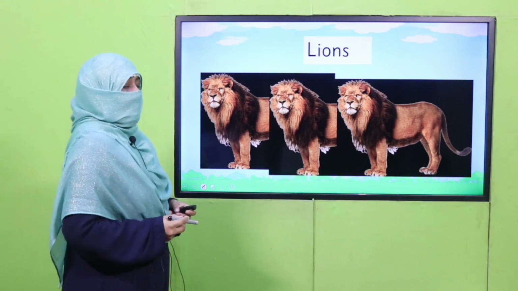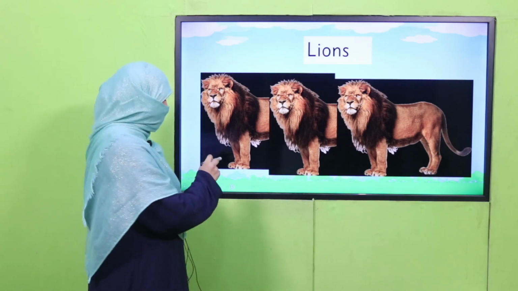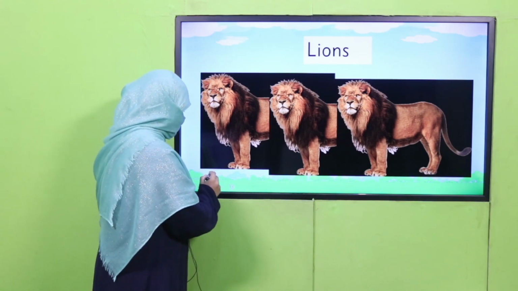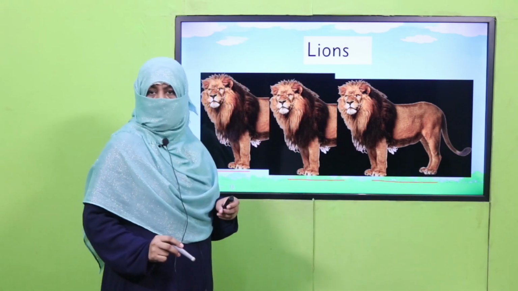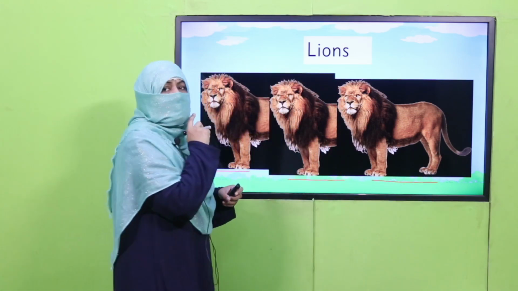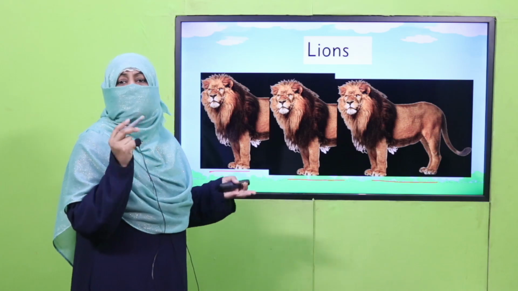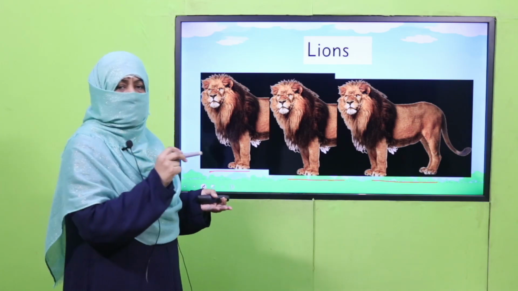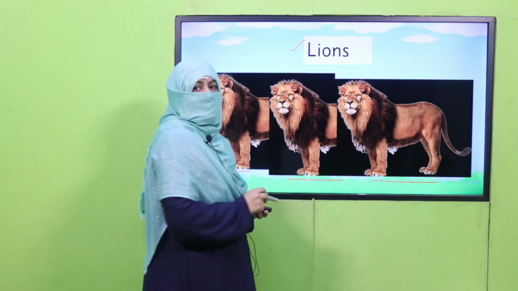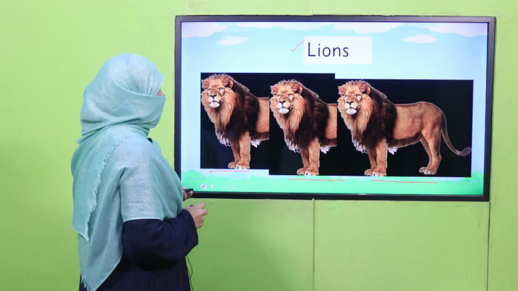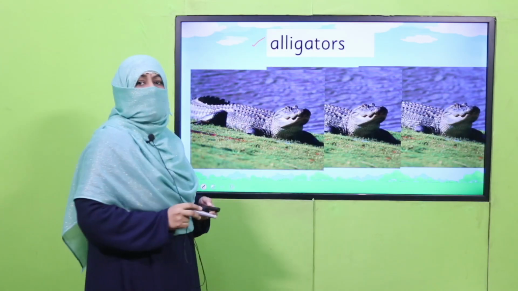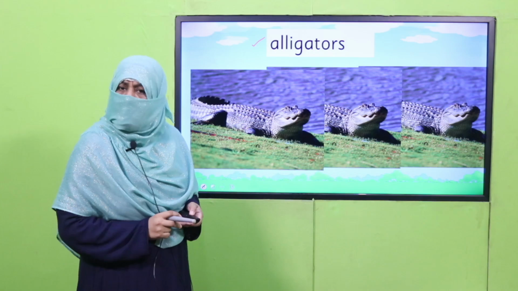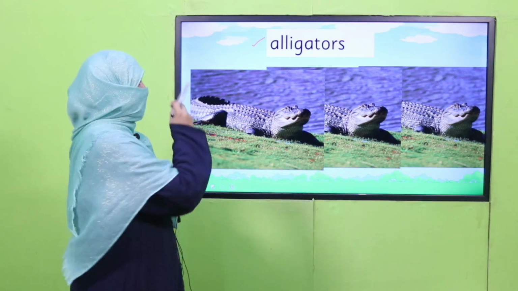Okay. But here, be careful. If lions are more than one, it means they are plural. We will not say a or an. We need not use an article. We will say lions. Likewise, if alligators are more than one, we will say alligators. Now we don't use a or an. Okay? All right.